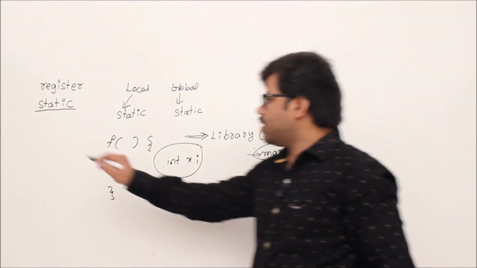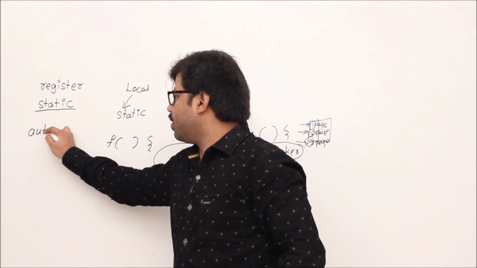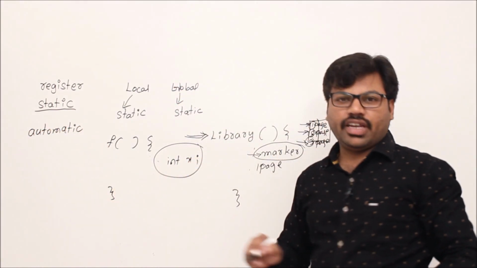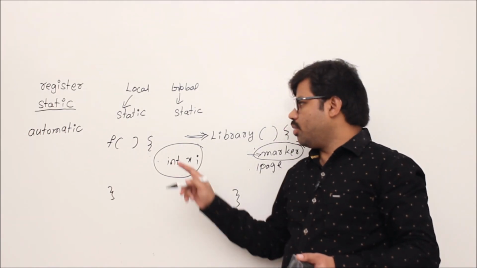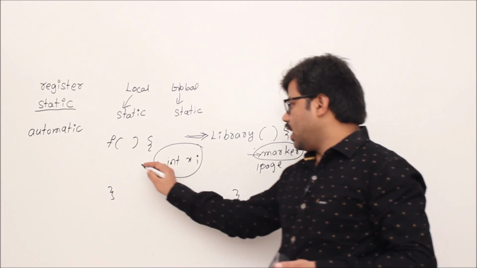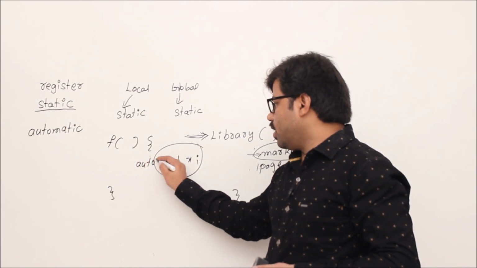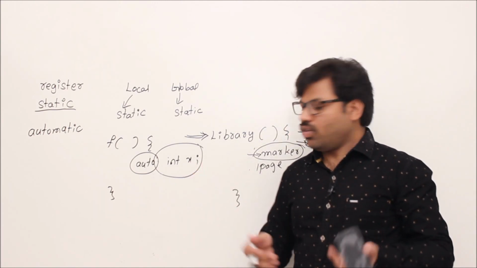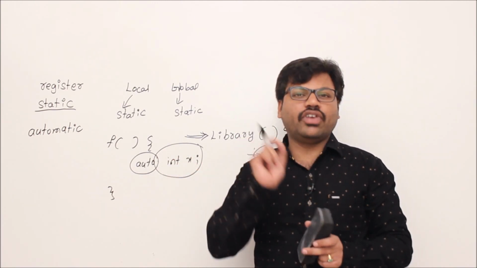But generally, if you don't write static, that variable is called automatic. So let's add one more keyword called auto. If you define any variable without mentioning anything, that kind of local variable is called automatic. Default is automatic if you don't write anything. If you write auto, both are the same, they are called automatic variables. The purpose of an automatic variable is that once the function is over, there is no work for it.